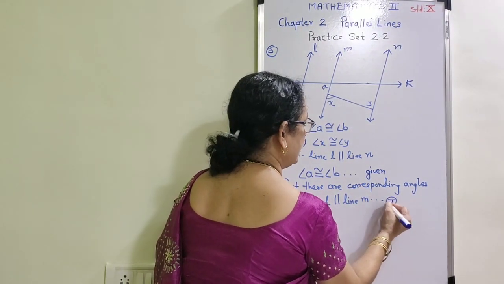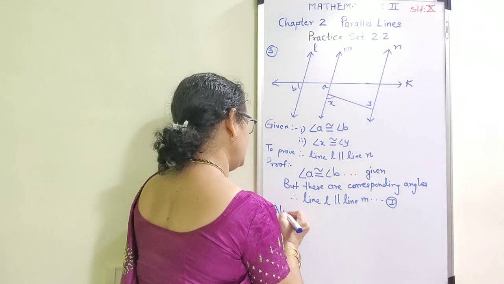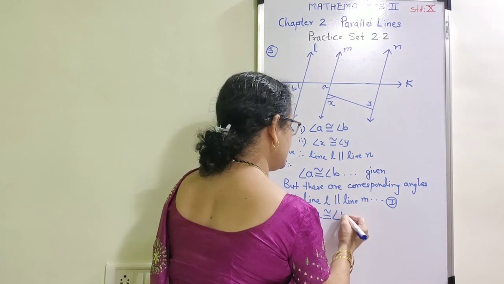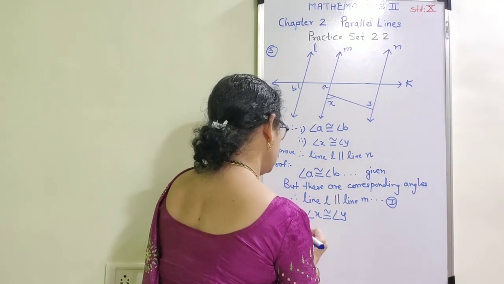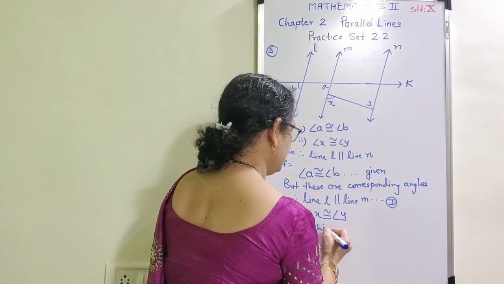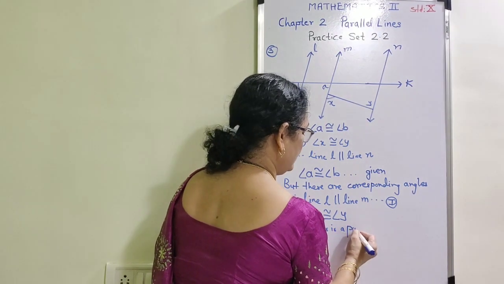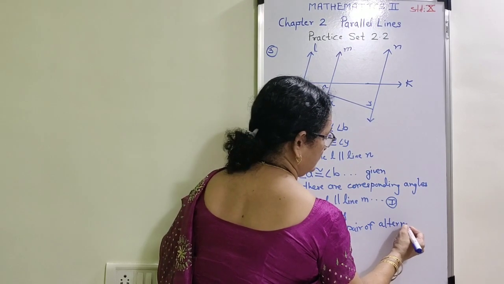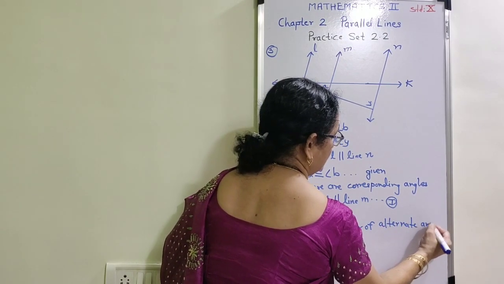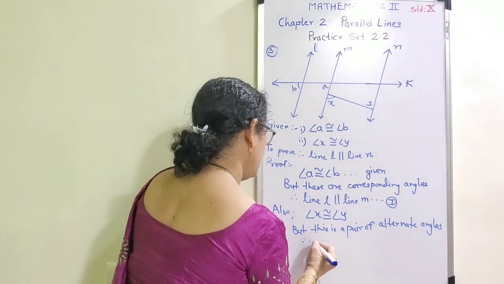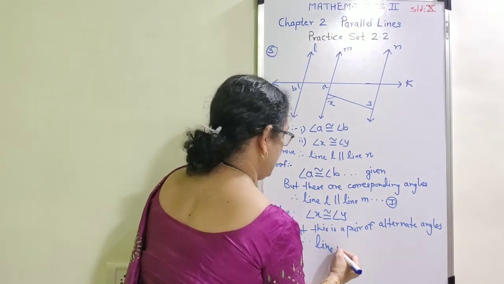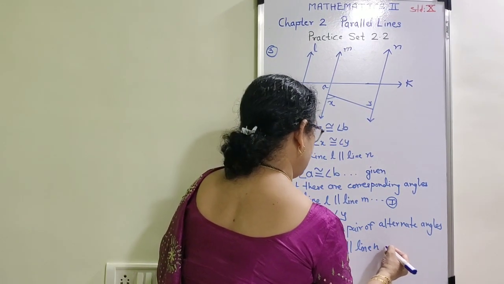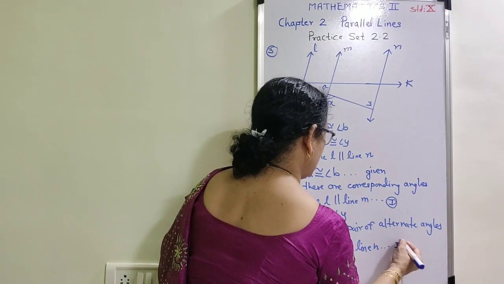Statement number 1. Also, they have given that angle X is congruent to angle Y, but this is a pair of alternate angles, and therefore we can write line M is parallel to line N, and therefore this is my statement number 2.